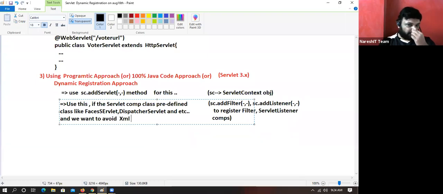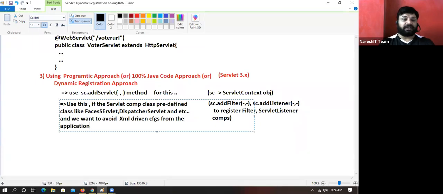You want to avoid XML driven configurations completely from the application development.